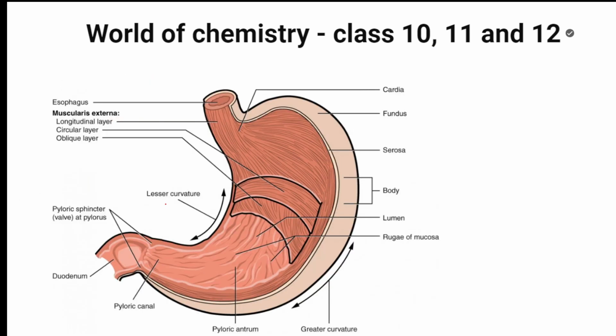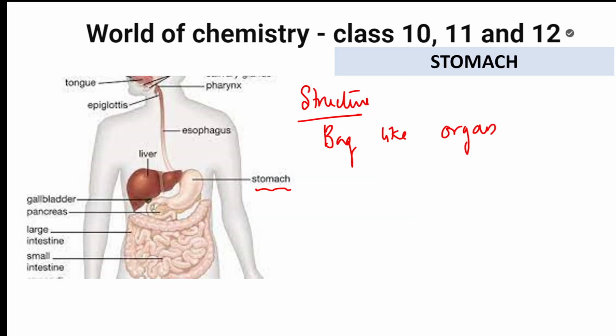I think I have a next image. Yes, I'll show you this image. Gradually, you'll see the stomach clearly. So, first, initially, bag like organ. Where is it present? Basically from the mouth, it's getting connected through the esophagus and your stomach, where your processing starts. So structure is bag like organ. We will go in detail with this picture.